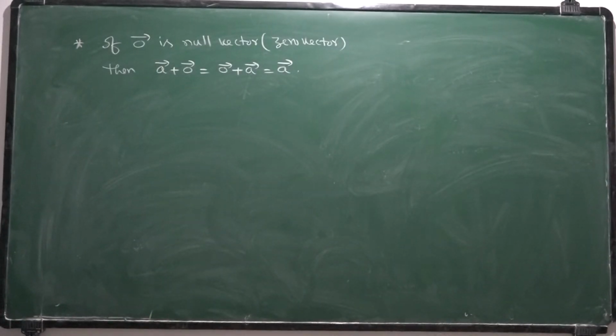That means adding zero vector or null vector to any vector, we get the same vector.